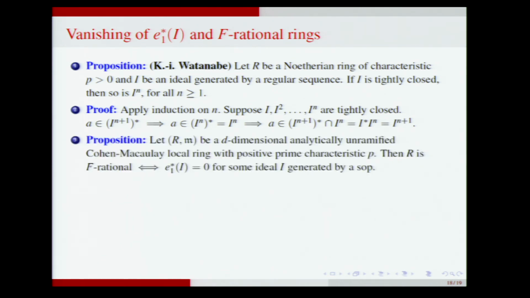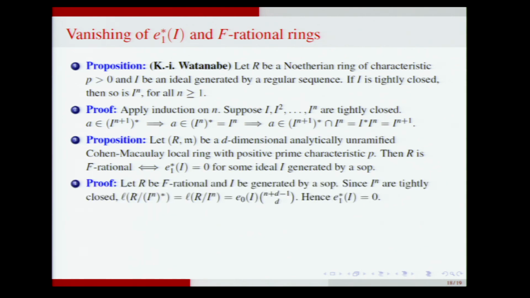Yeah. All right, here is the proposition. Take a d-dimensional analytically unramified Cohen-Macaulay local ring of positive characteristic, then R is F-rational if and only if e_1^* is 0 for some ideal generated by a system of parameters. Yeah, here is the proof.